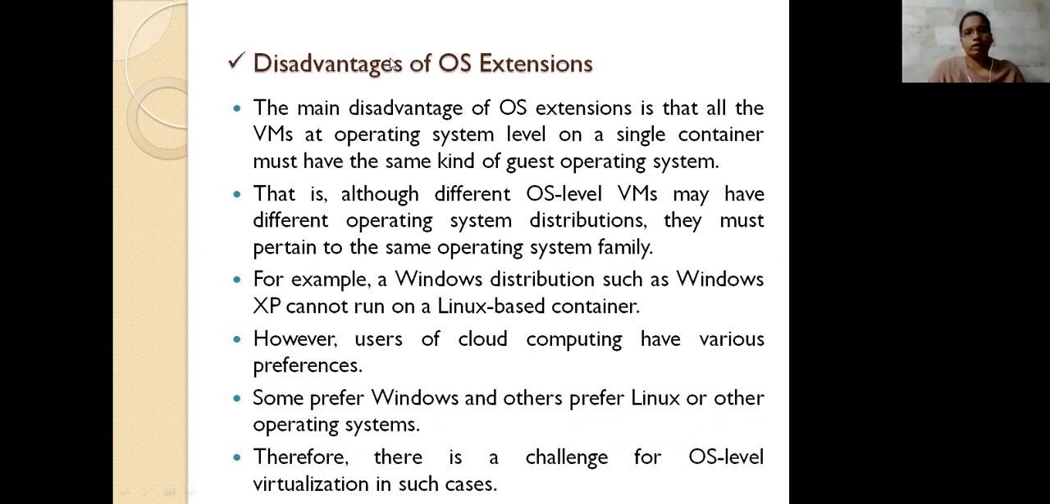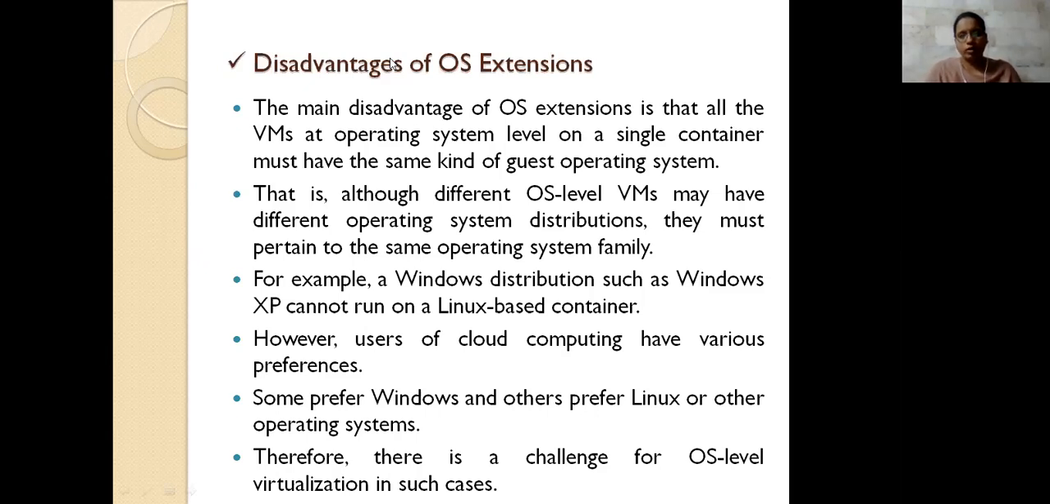The disadvantage here is that there is a single container. So the guest operating system will have the same behavior as the host. And the operating system distribution is not supported here. That is why we can't run Windows XP on a Linux based container, because the container supports only Linux, as there is no change in this. If you want to change the container, it is not supported because a single system image is considered here, so it won't support it.